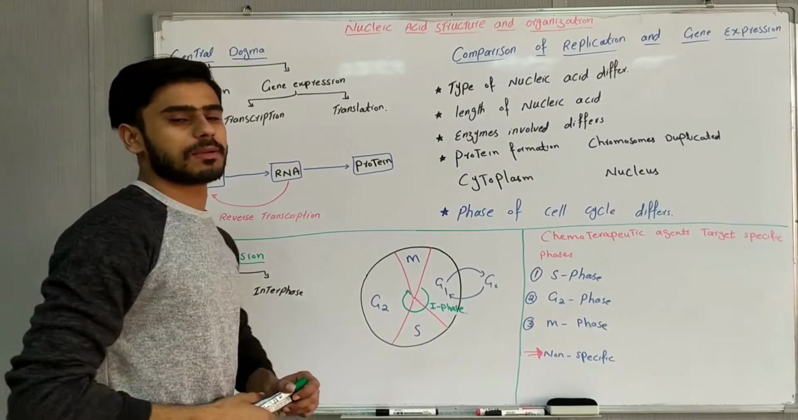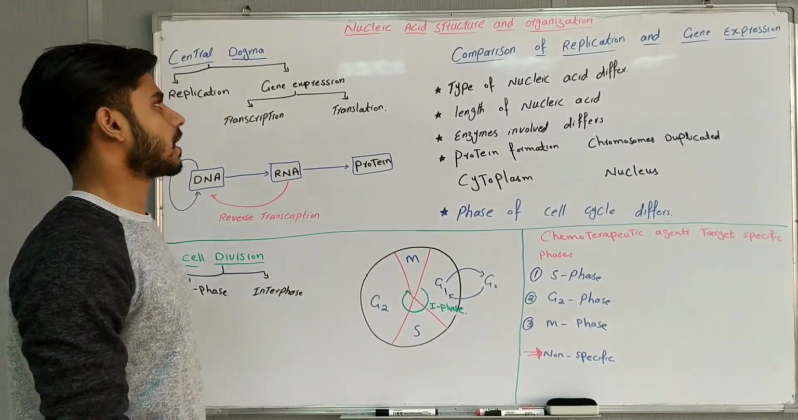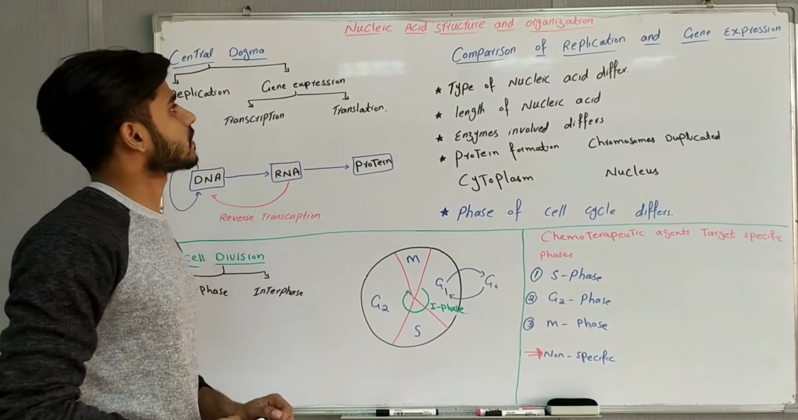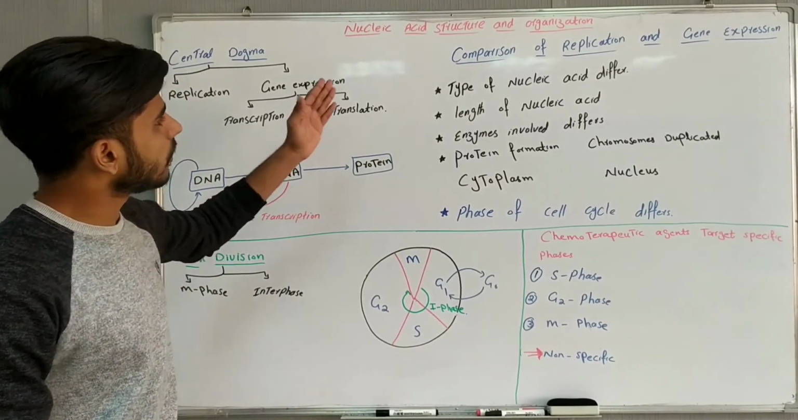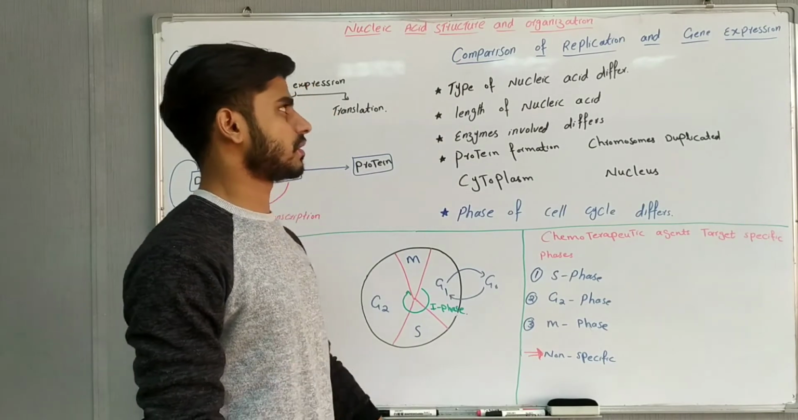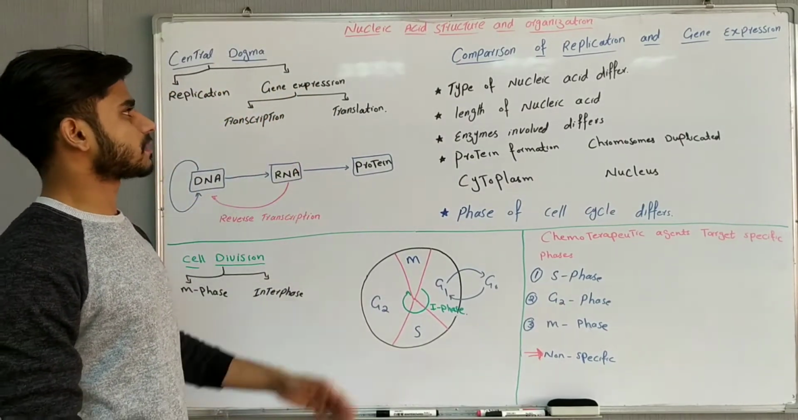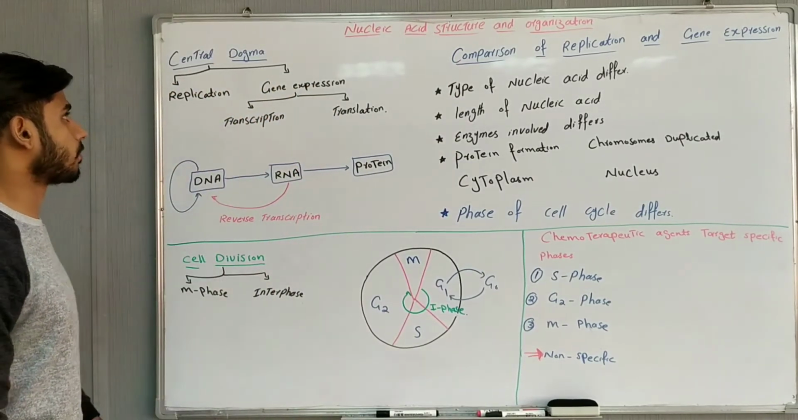Hi guys, my name is Jamil and today we are going to start biochemistry. The first chapter of biochemistry is about nucleic acid structure and organization. The first topic of nucleic acid structure and organization is the central dogma.